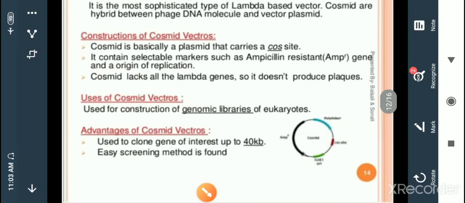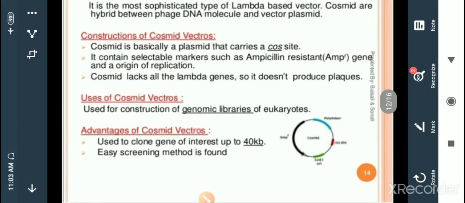A cosmid is basically a plasmid that carries a cos site. It contains selectable markers such as the ampicillin resistance gene and an origin of replication. Both are the main structures here.